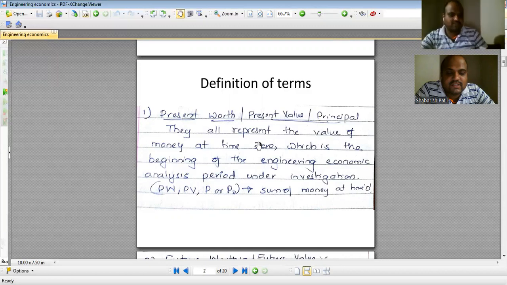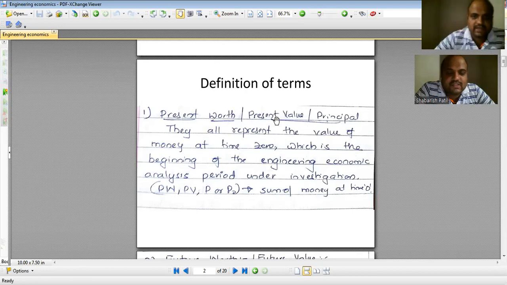Okay. So first we should understand the present worth, present value or principal amount of any item or any object. They all represent the same thing. They all represent the value of the money at time zero, which is the beginning of the engineering economic analysis period under investigation. If I am purchasing an equipment today, then the value of that particular equipment is called the present worth or the present value of the equipment.